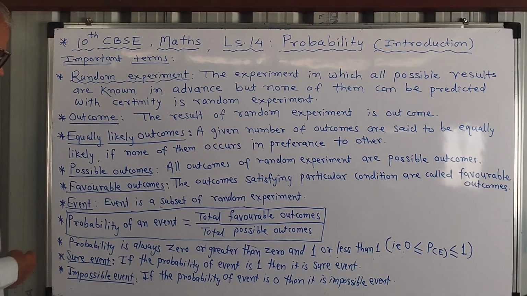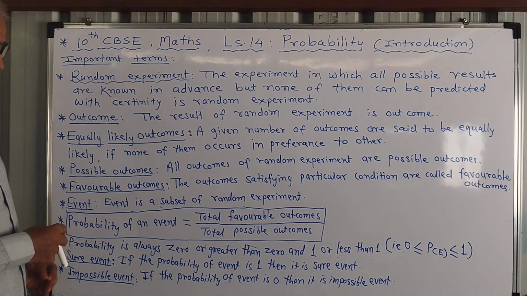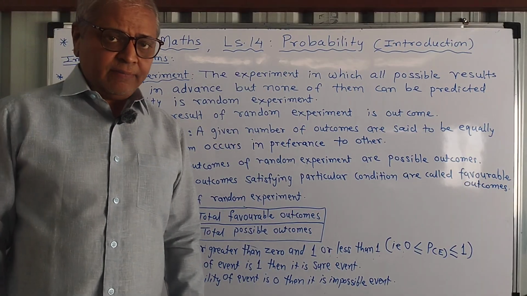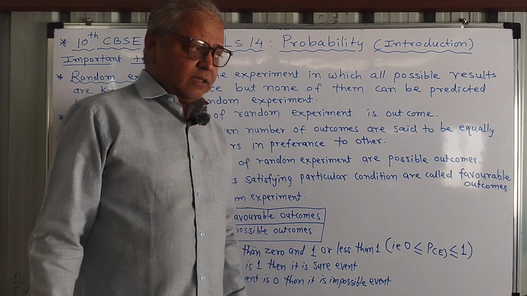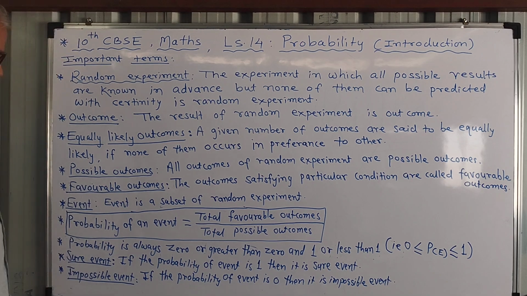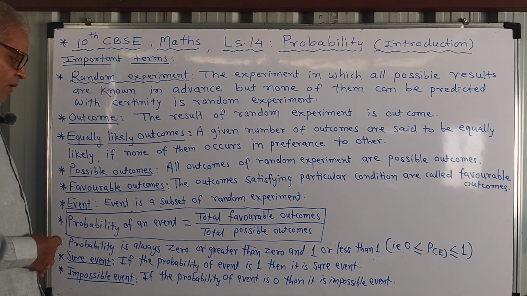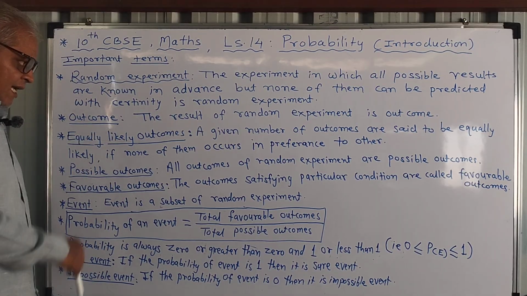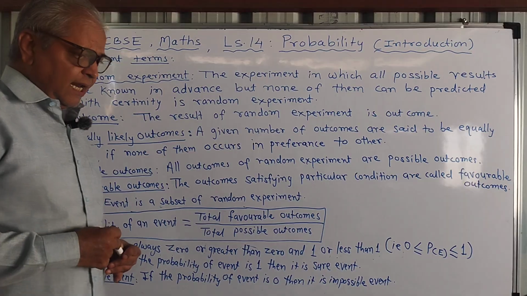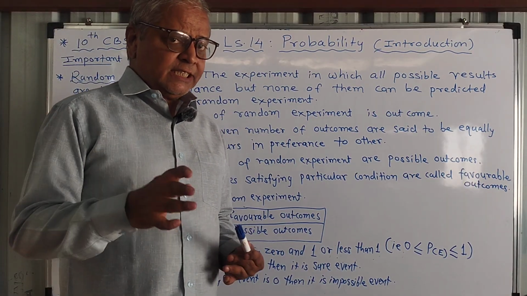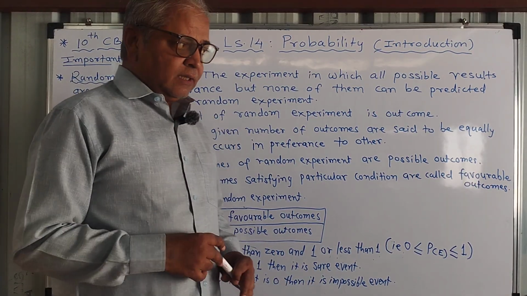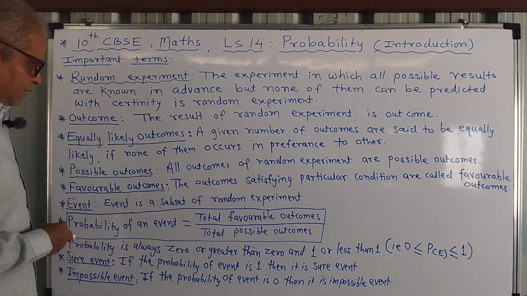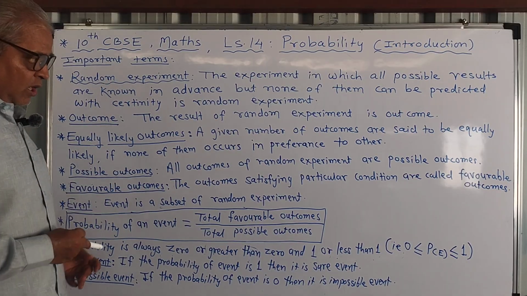Next point is, what is outcome? The results, whatever is the result or results of random experiment are called outcomes. Now in this lesson, we are going to use equally likely outcomes. Equally likely outcomes means in this experiment there is no favorism. That is, a given number of outcomes are said to be equally likely outcomes if none of them occur in